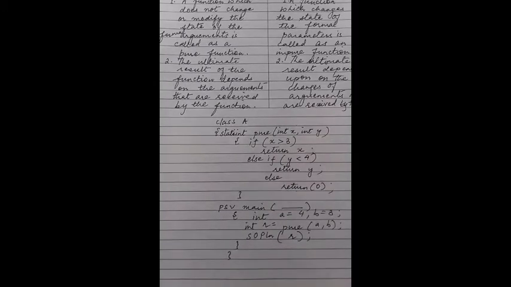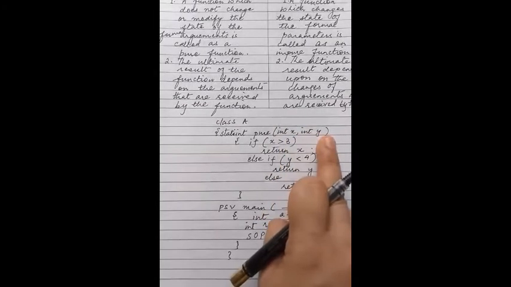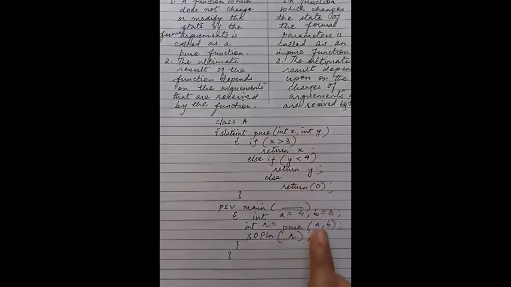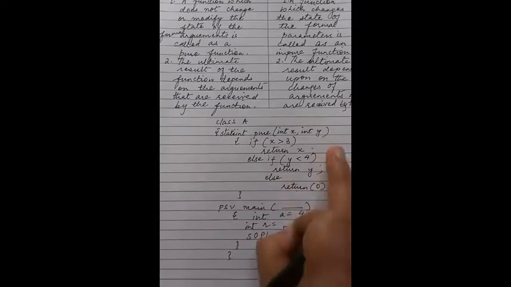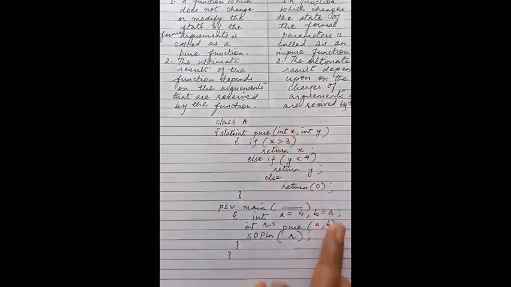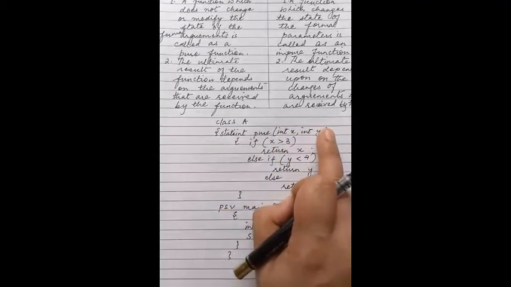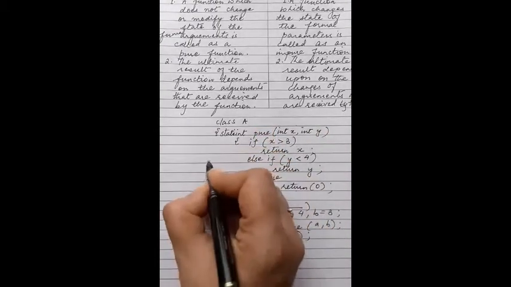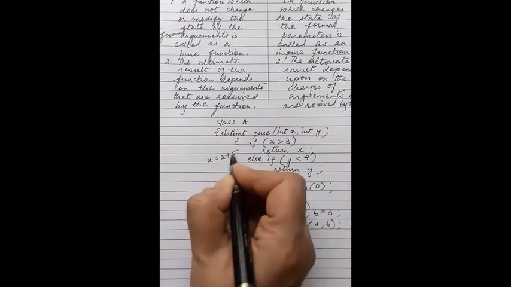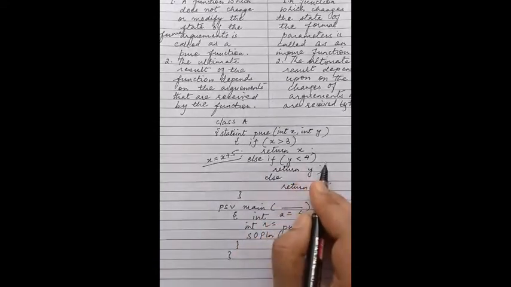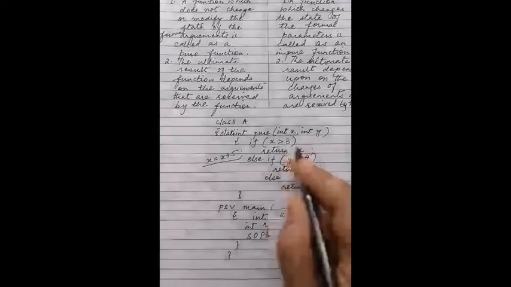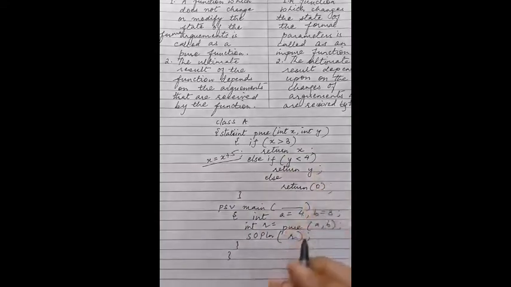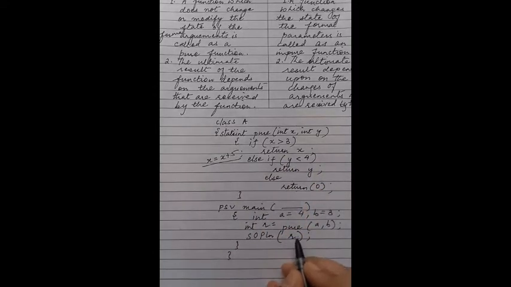In this program, within the function pure, the parameters x and y are not modified or changed at any stage. Here we are taking different parameters a and b, and here we are taking different parameters x and y. The value of a will be copied into x and the value of b will be copied into y. If in this function I change the value of x as x equals x plus 5 and then try to print it, it will print 4 plus 5, that is 9. But if I try to print a, it will print 4.